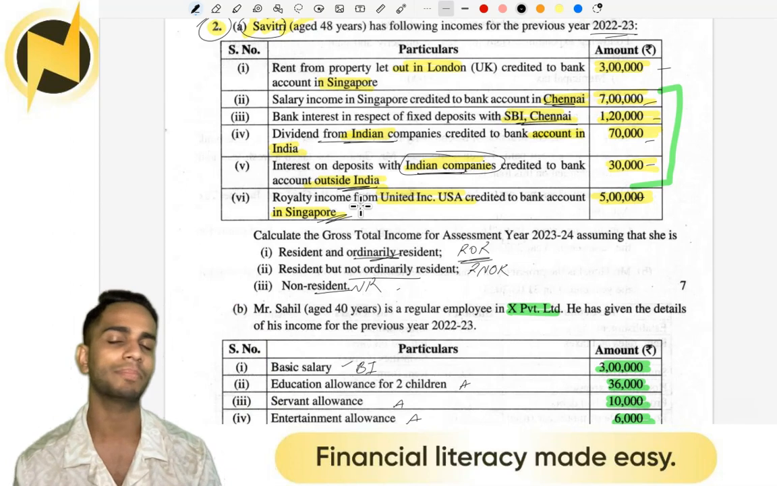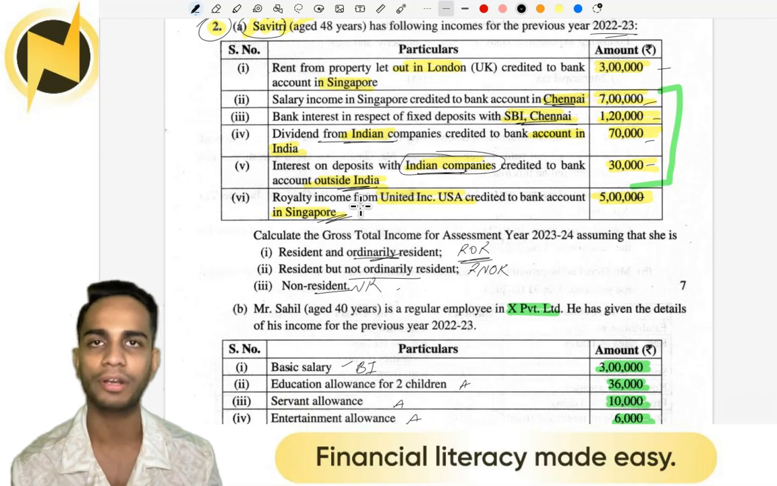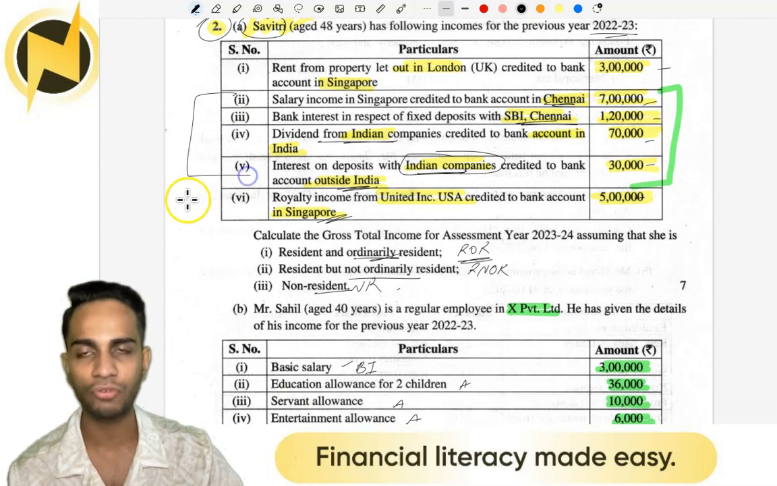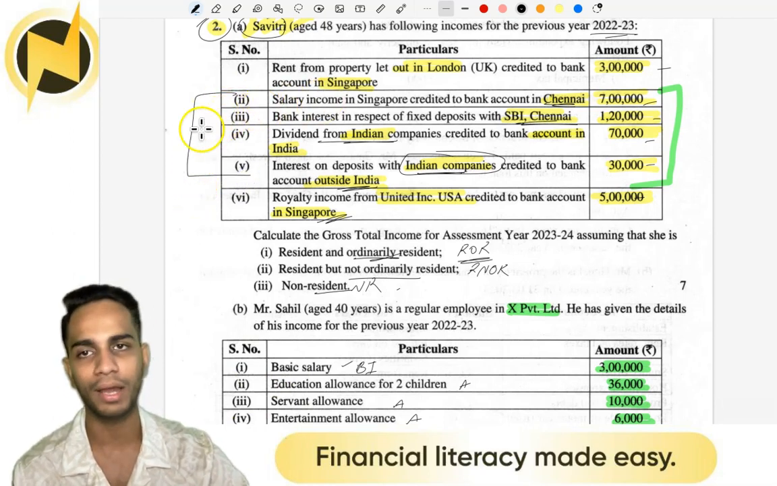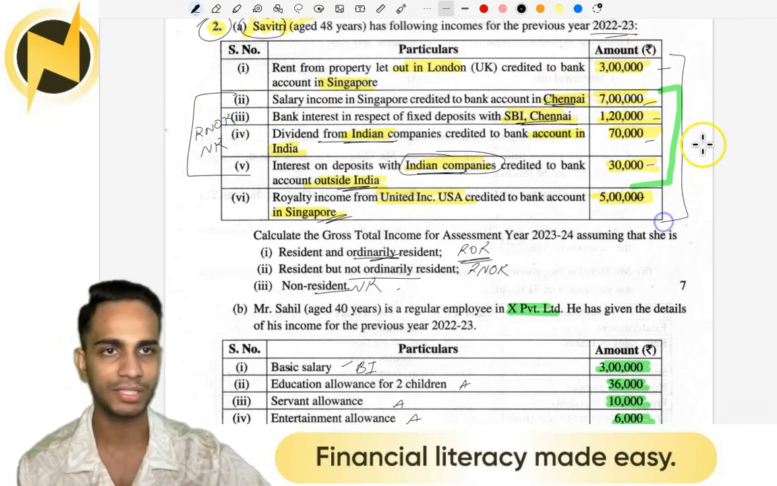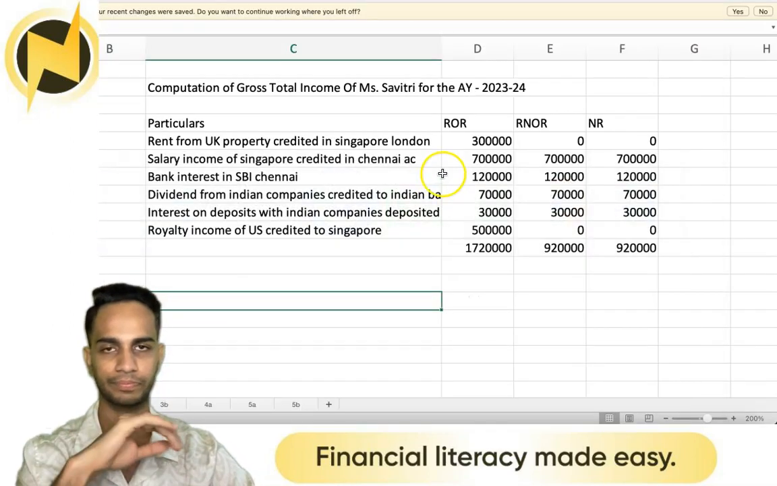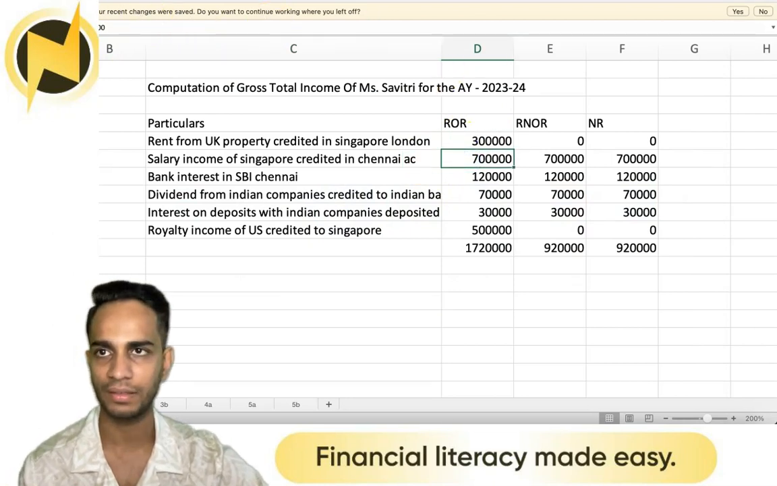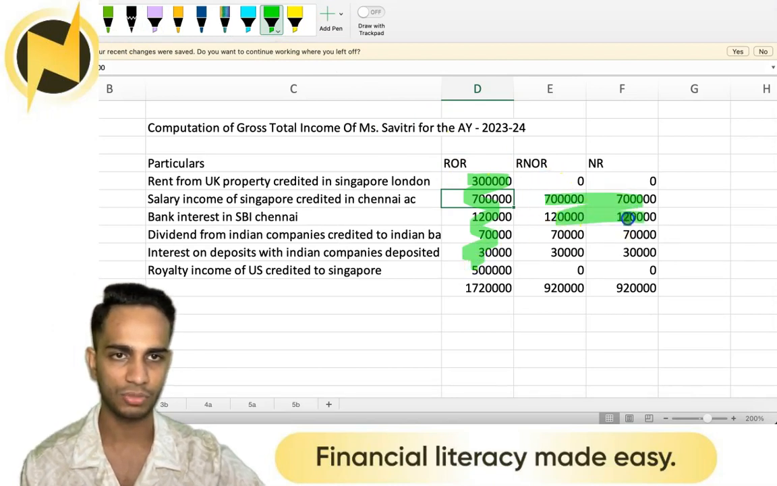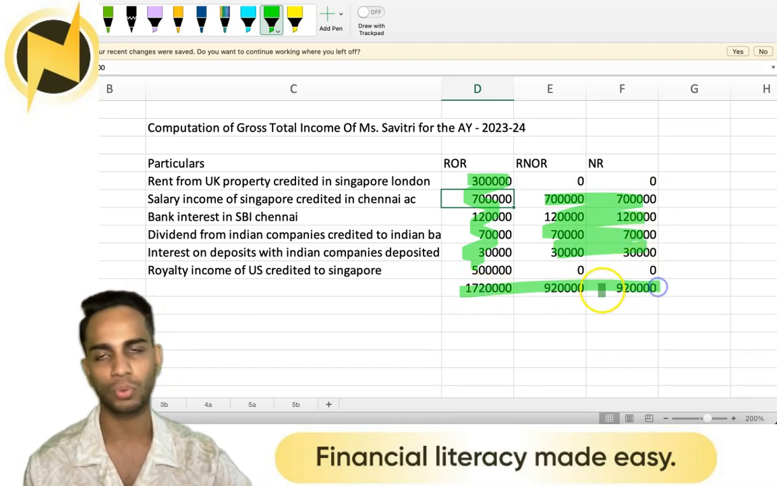As far as foreign incomes are concerned, a resident but not ordinarily resident has to pay tax. So, 3 to 5, ROR, RNOR, and NR pay tax. 1 to 6, ROR pays tax, and this is your answer. ROR has to pay tax for everything. RNOR and NR have to pay tax just for items 2 to 5. 2, 3, 4, 5. And this will be your total.